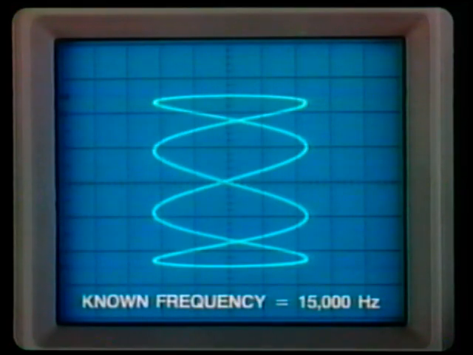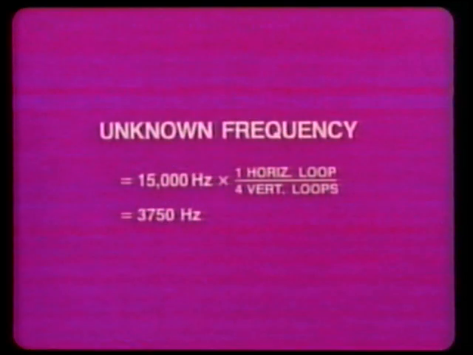Now the known frequency is 15,000 hertz. What is the unknown frequency? The unknown frequency equals 15,000 hertz, which is the known frequency, times the ratio of 1 horizontal loop divided by 4 vertical loops. 15,000 multiplied by 1/4 equals 3,750 hertz.